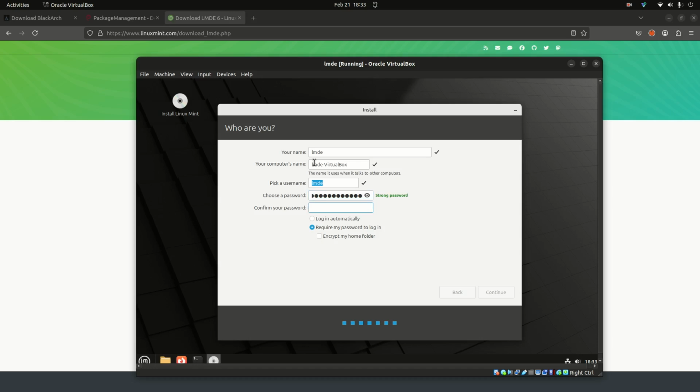Just a little word to the wise: when you create a password, it should be at least 20 characters long. So there we go, they match now. Continue.